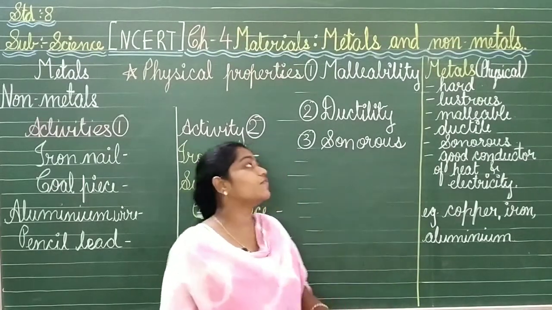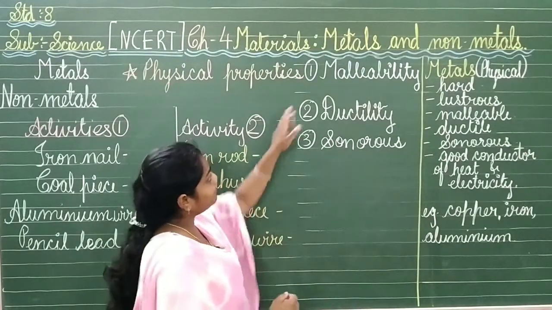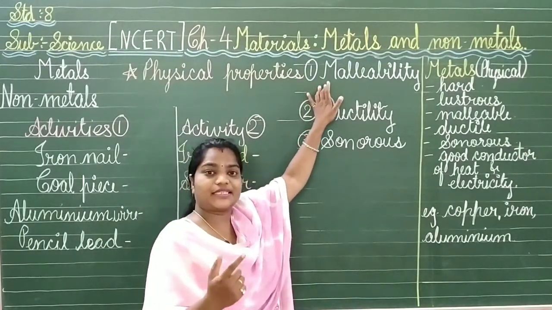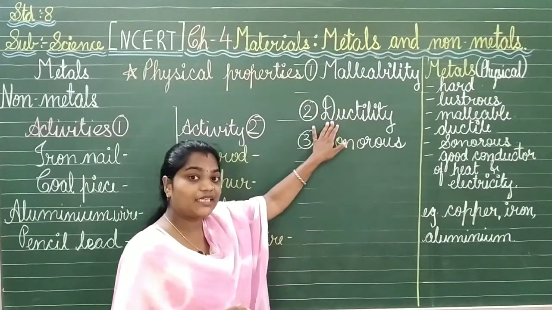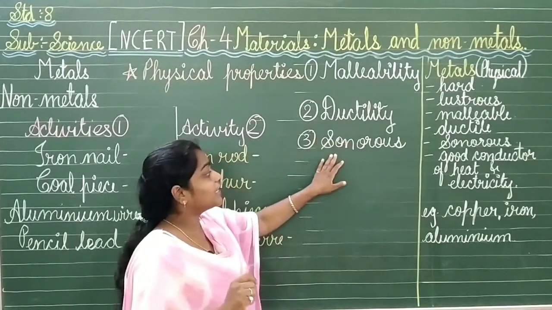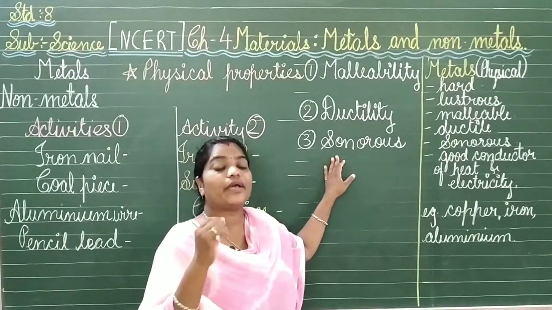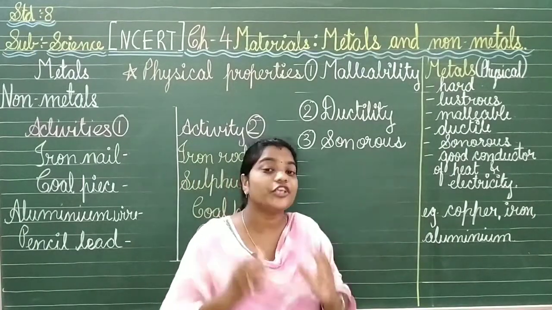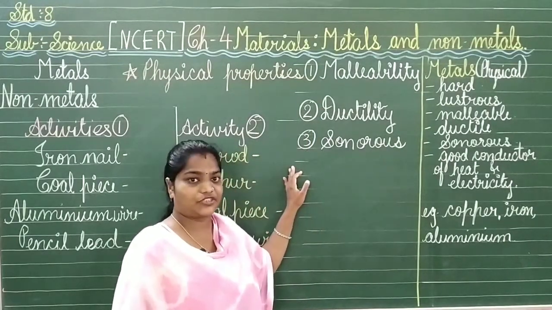So here we came with three physical properties of the metal: malleability means it can be changed into thin sheets, ductility means it can be converted into thin wires, and sonorous means it can make a sound when it falls down or strikes with each other.